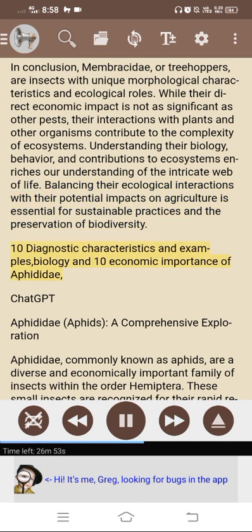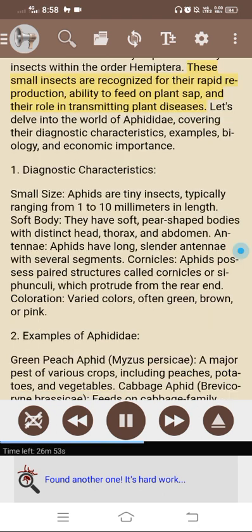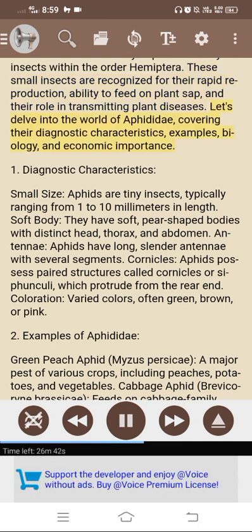10 diagnostic characteristics and examples, biology and economic importance of Aphididae. ChatGPT: Aphididae, aphids, a comprehensive exploration. Aphididae, commonly known as aphids, are a diverse and economically important family of insects within the order Hemiptera. These small insects are recognized for their rapid reproduction, ability to feed on plant sap, and their role in transmitting plant diseases. Let's delve into the world of Aphididae, covering their diagnostic characteristics, examples, biology, and economic importance.